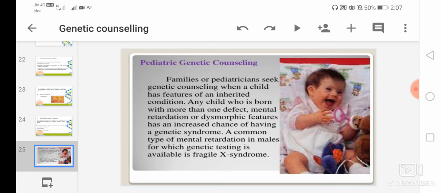A common type of mental retardation in males for which genetic testing is available is the Fragile X syndrome. It is a genetic condition which causes intellectual disability. And genetic testing is also available for many other childhood illnesses such as hemophilia or muscular dystrophy.